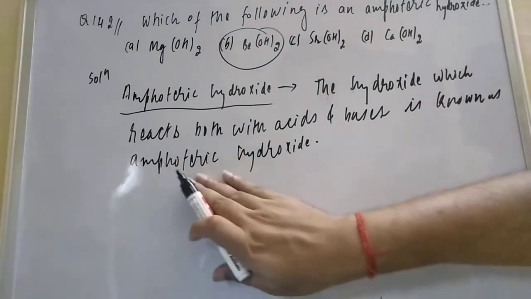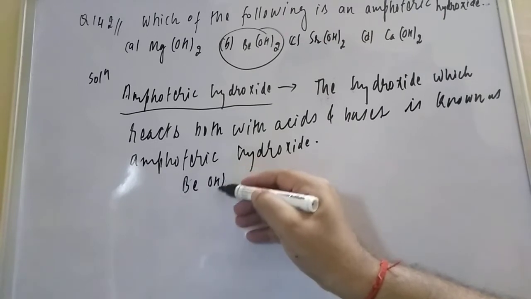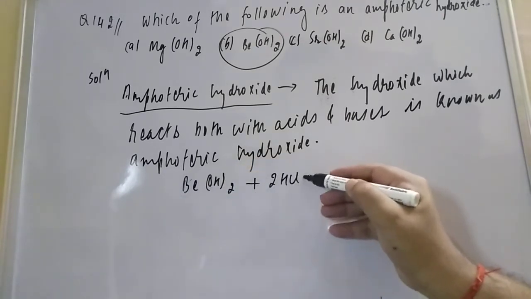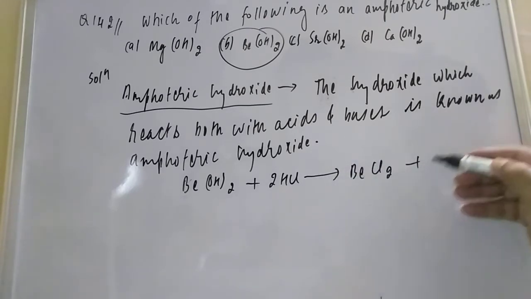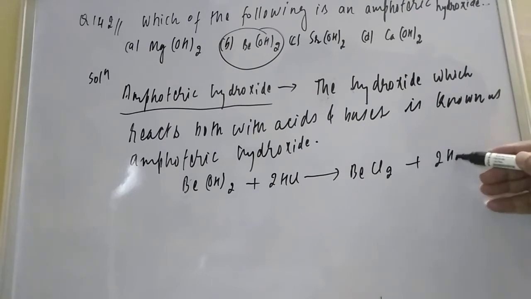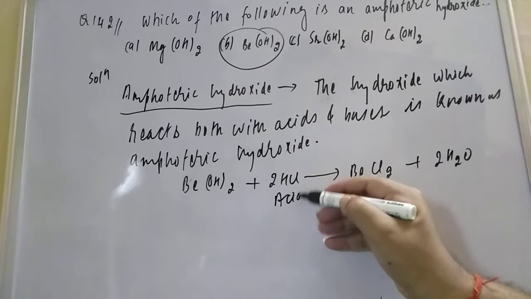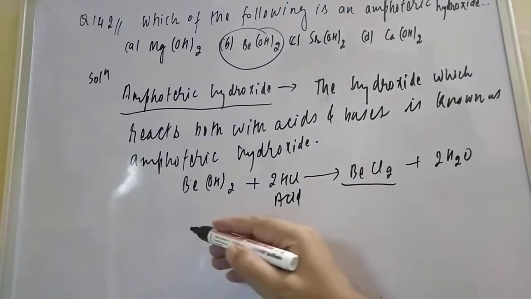Acid they can react with, but bases they will not react with, is the wrong thought. Here you see Be(OH)2 is there, and you treat it with HCl. What you will get, friend, is BeCl2 along with 2 water molecules, so this is reacting with acid. Now you see with the base. Beryllium hydroxide will react with the base also.